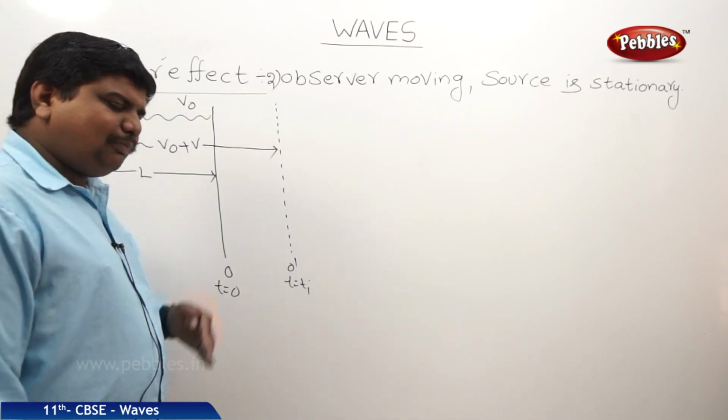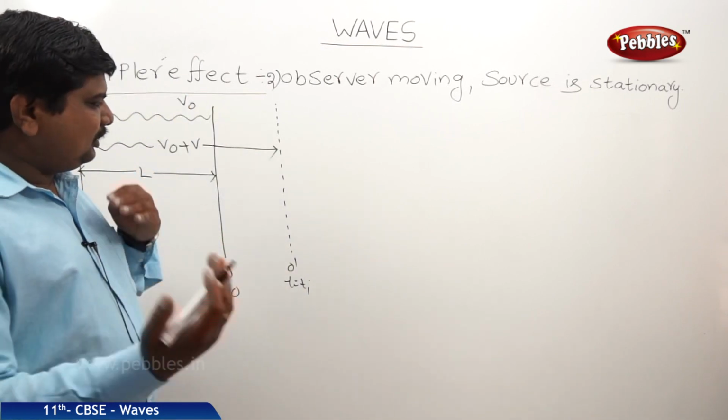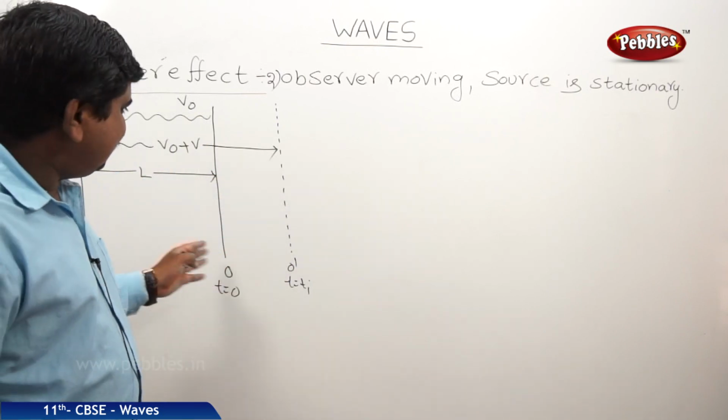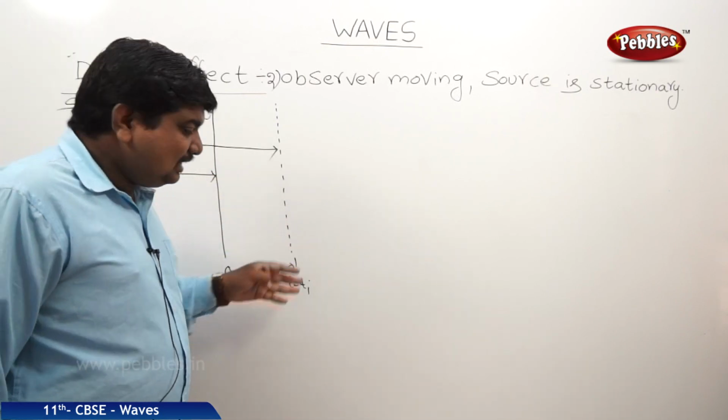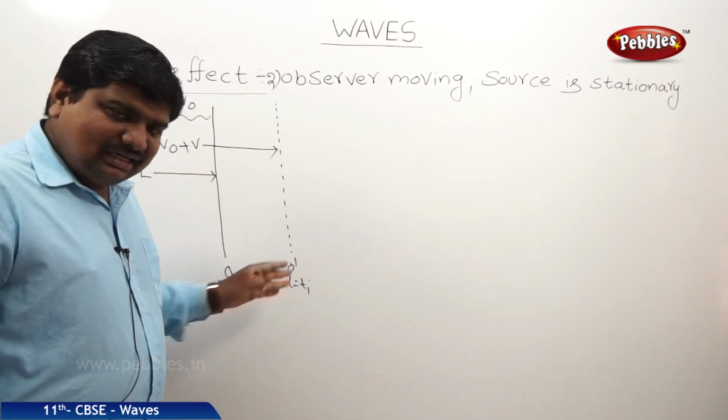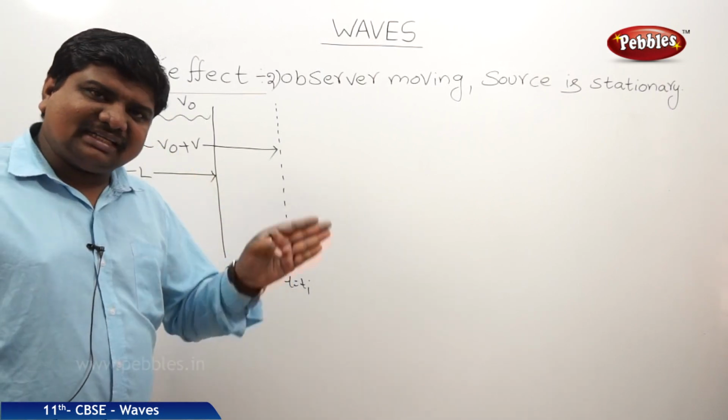So the process which was done previously, we are doing in the reverse order. It has emitted the first crest t1, and it has emitted the second crest, and it has emitted the n plus 1th crest also.